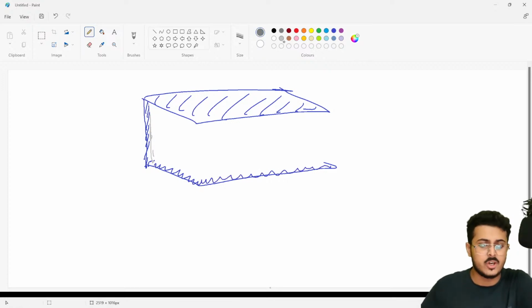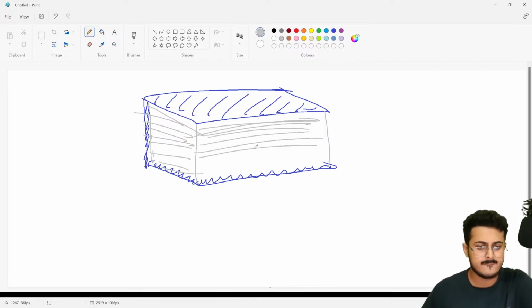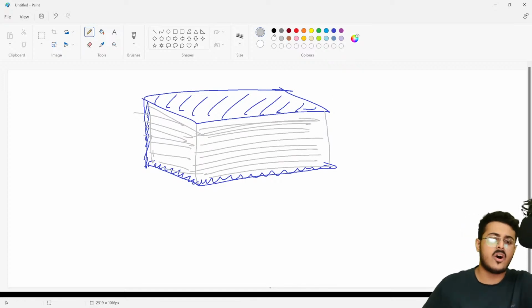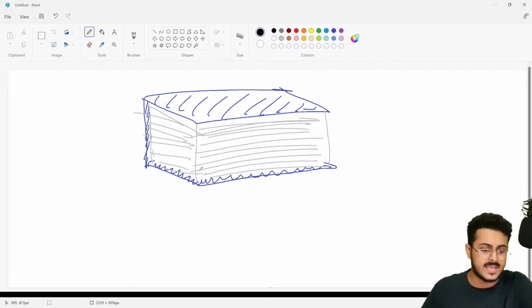So your dictionary would look something like this. These are your pages right over here. And on the side, have you seen those markings on the side of the Oxford Dictionary? Have you seen those step-like markings right over here? These type of markings are there on the side of the Oxford Dictionary.